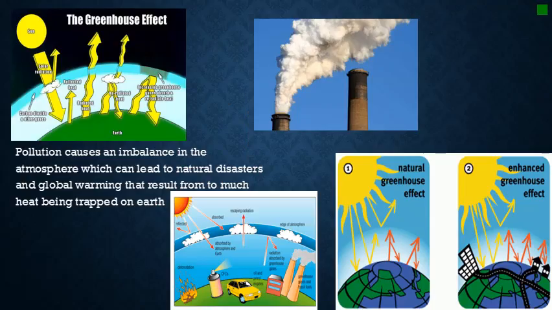Pollution causes an imbalance in the atmosphere, which can lead to natural disasters and global warming that result from too much heat being trapped on Earth. One recent controversial debate has been the role of human activity resulting in global warming through the greenhouse effect. While some claim this warming is a natural cycle, others claim pollution is directly responsible for our warming environment.